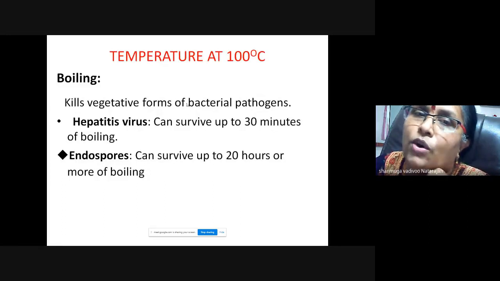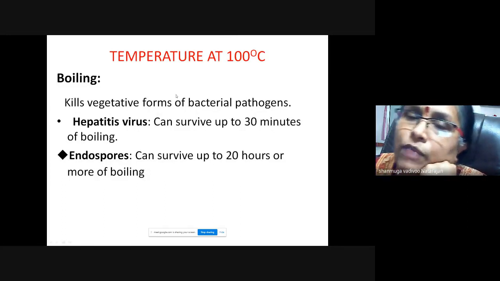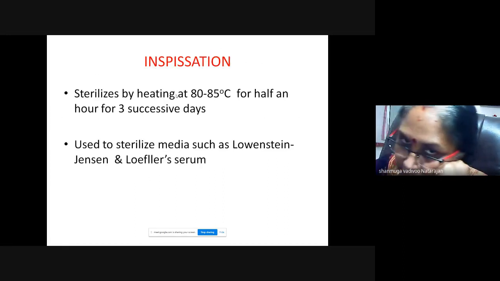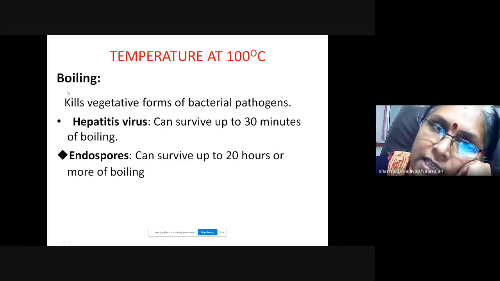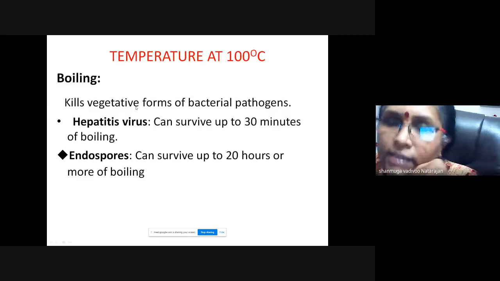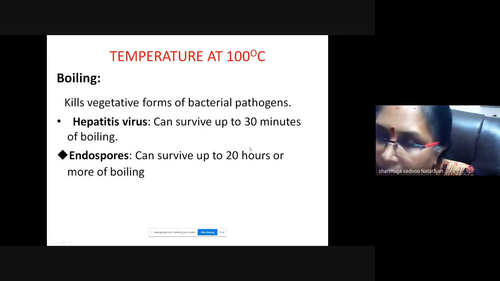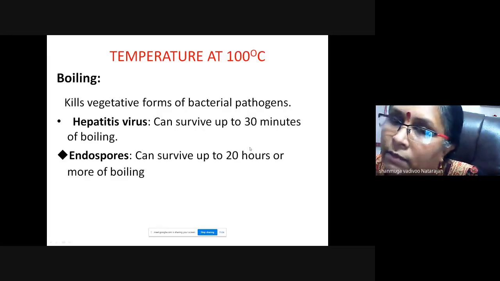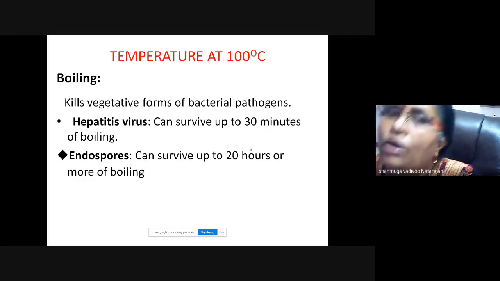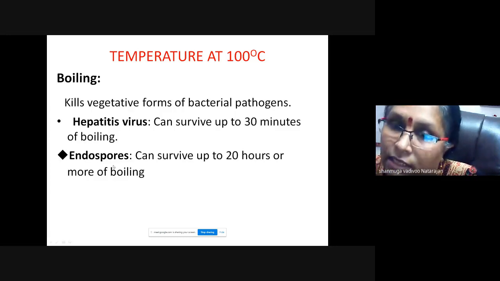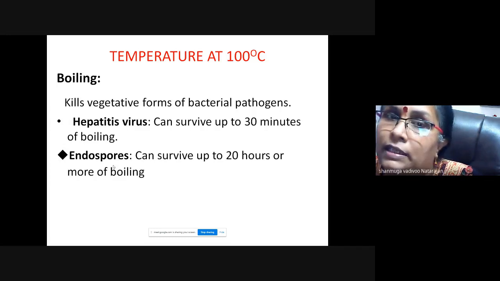Okay. So next we go to temperature at 100 degrees C. Now we have seen below 100 degrees C, which is pasteurization and inspissation. Now temperature at 100 degrees C, it is boiling. So it kills vegetative forms of all bacterial pathogens, and hepatitis virus can survive after 30 minutes. So if you boil for more than 30 minutes, you can kill hepatitis. But endospores will not be killed. They can survive up to 20 hours. Boiling will not kill the spores.